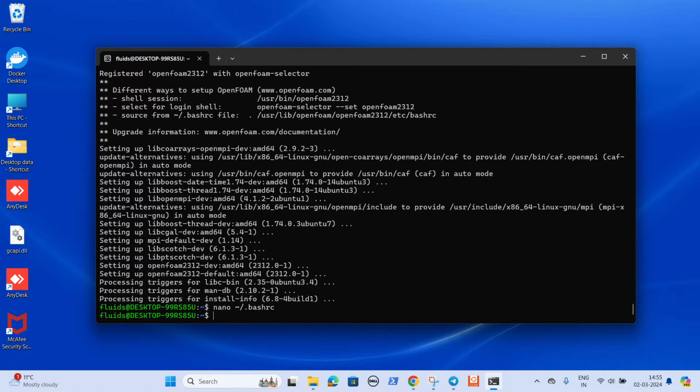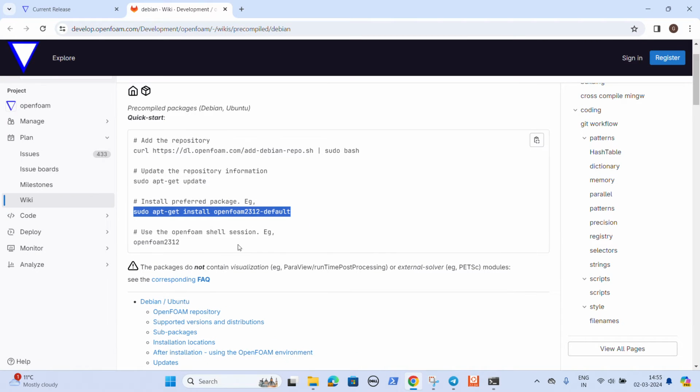So the next step is you can use the OpenFoam shell session.